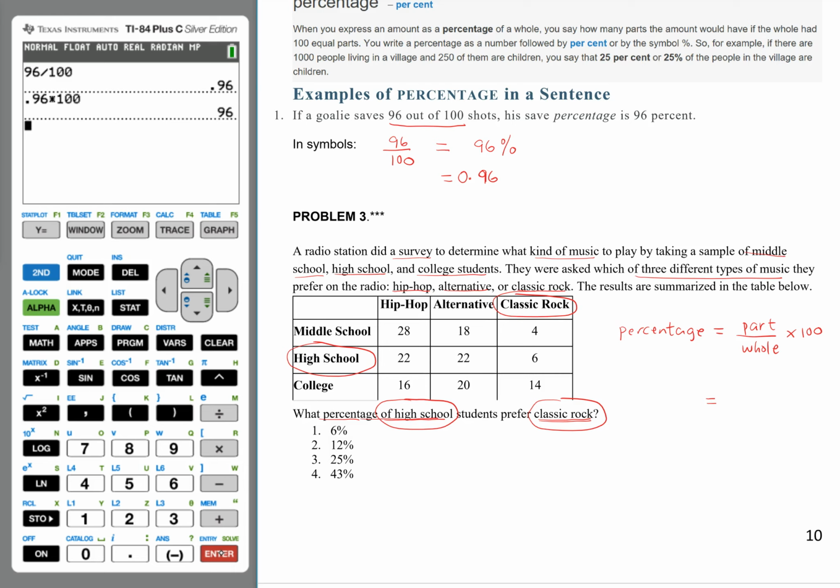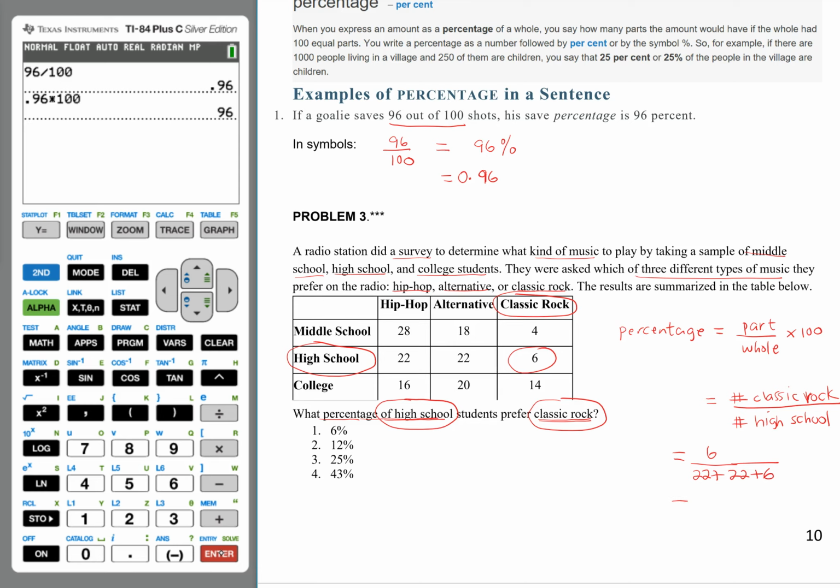So this would be equal to the number of classic rock over the number of high school students. The number of classic rock is 6, over how many high school students? You simply add 22 plus 22 plus 6. Those are the high school students.